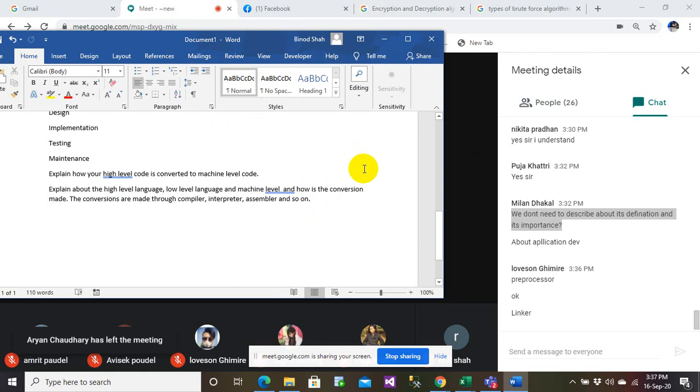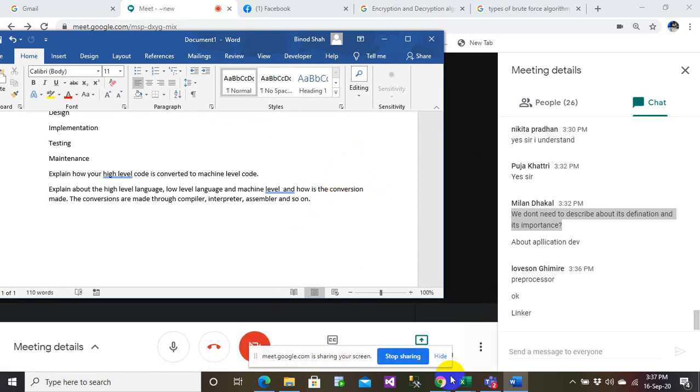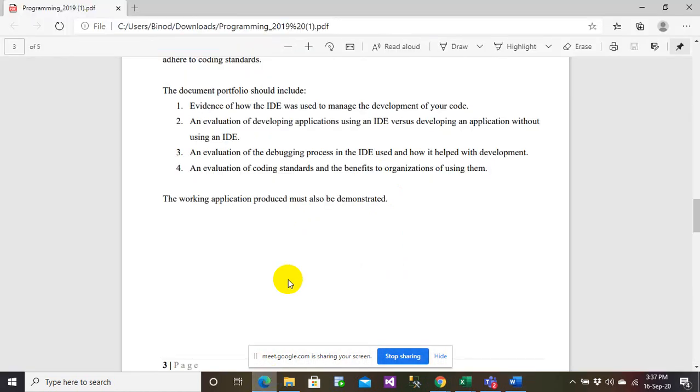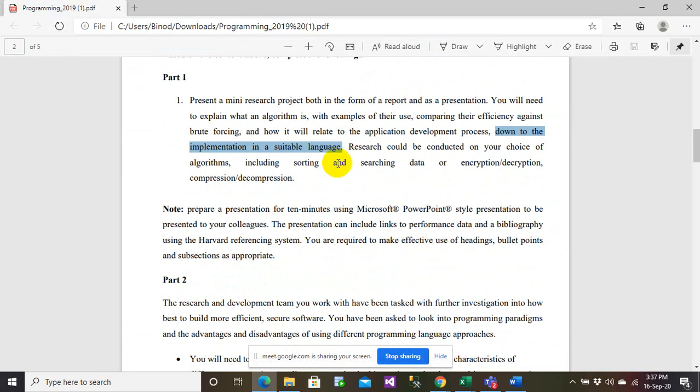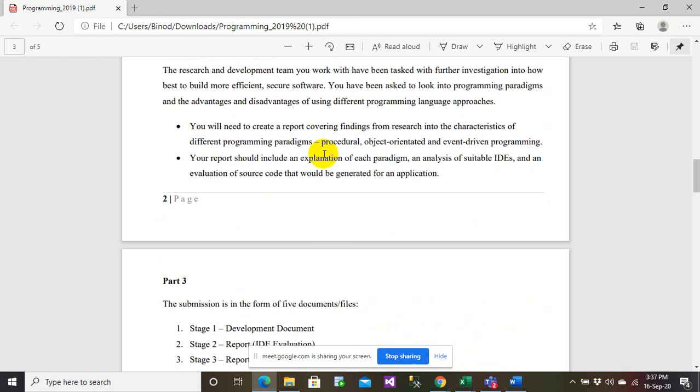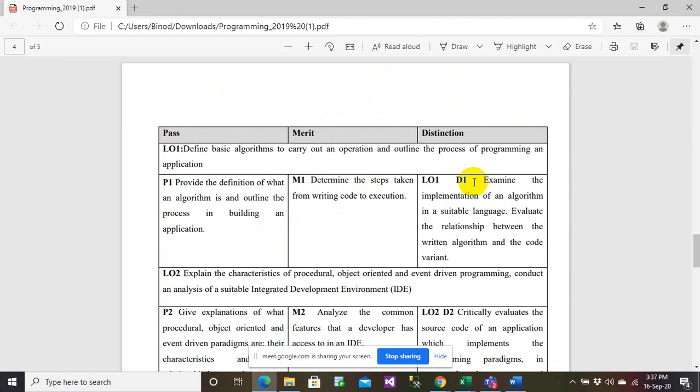And once this is done, now how your code is variant upon the suitable programming language. There is one thing more here, everyone. This is the implementation of an algorithm in a suitable language. So here, if you look, this is the distinction task. Examine the implementation of an algorithm in a suitable language. Evaluate the relationship between the written algorithm and the code variant. So what does this mean?